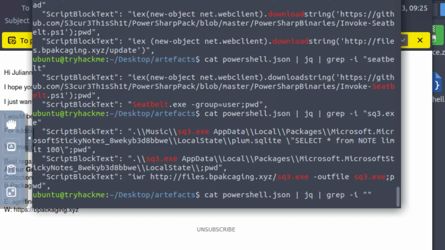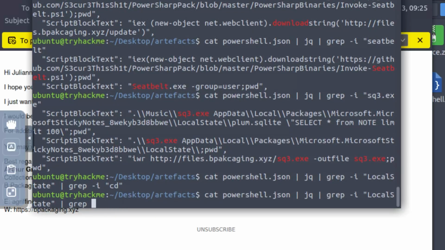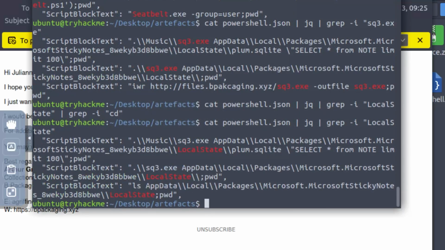So I can do LocalState as the first portion of this, and then also grep case insensitive for CD. Nothing comes out of that. So let's just get rid of the CD portion and grep the LocalState, and LocalState, pwd, AppData, plum SQLite, etc.